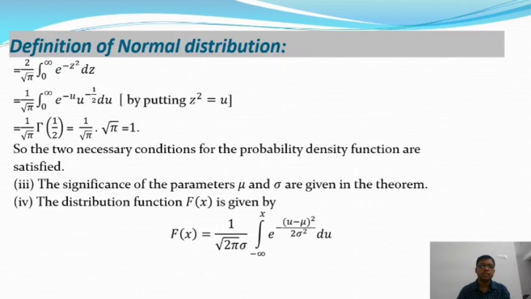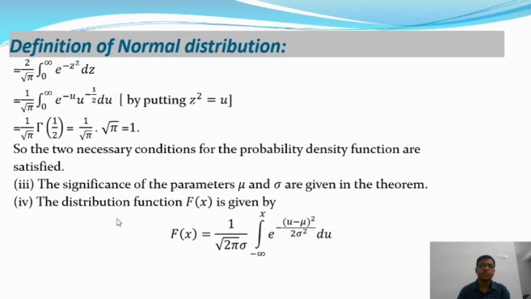So this is the necessary condition for the probability density function. The necessary conditions of the probability density function are f(x) greater than or equal to 0 and the integration from minus infinity to plus infinity of f(x) dx equal to 1. Okay, so these two are the standard properties, or the necessary conditions, of probability density functions. And after that, the significance of the parameters mu and sigma are given in the theorem.